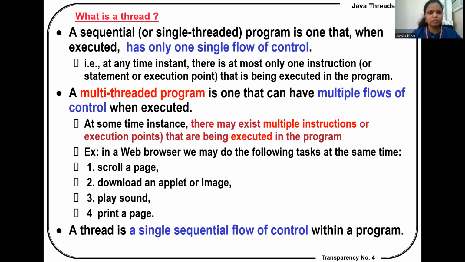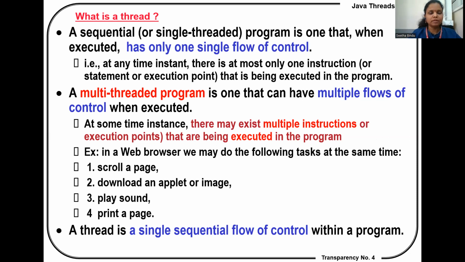At a single instant of time, there may be multiple execution points being executed in the program, whereas in a single-threaded program, at most only one instruction is currently executed.